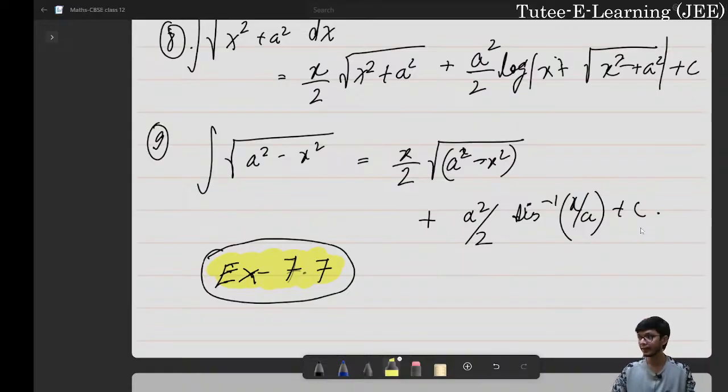In the next session we are going to discuss the definite integral, and so on. We will continue our effort with applications of integrals, that is area under curves and differential equations and so on, right?